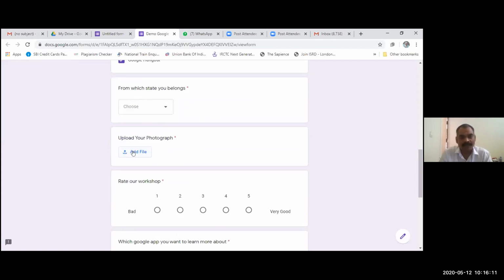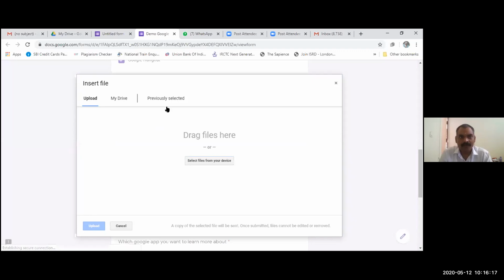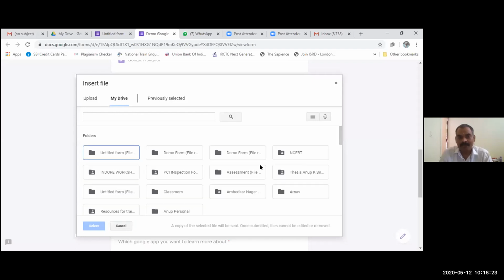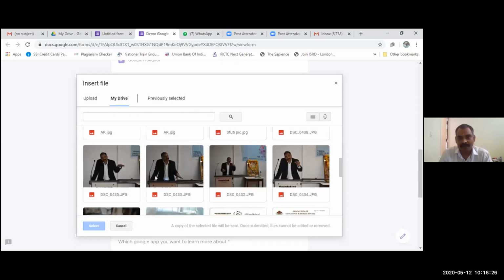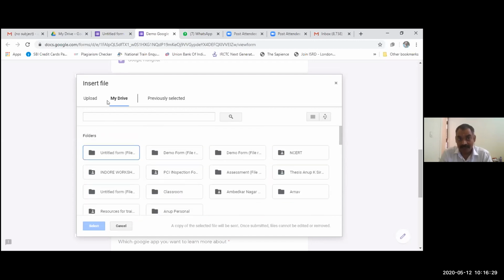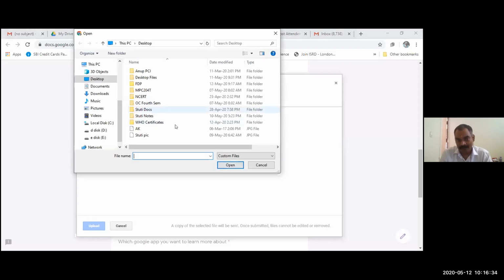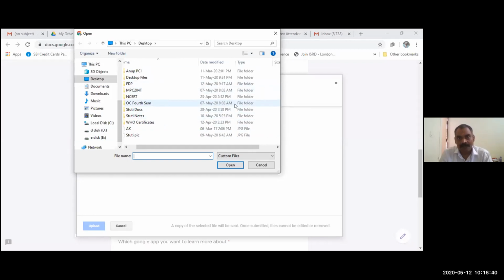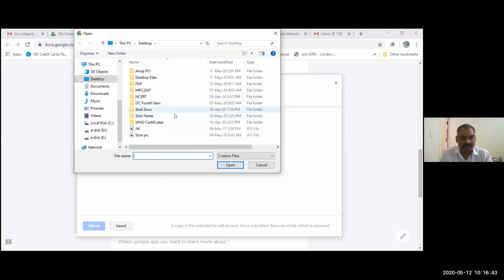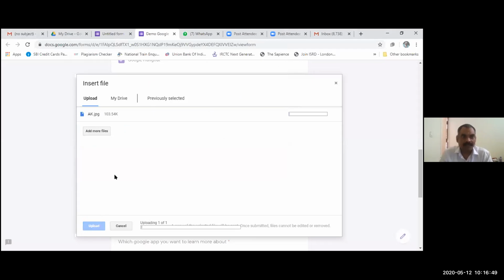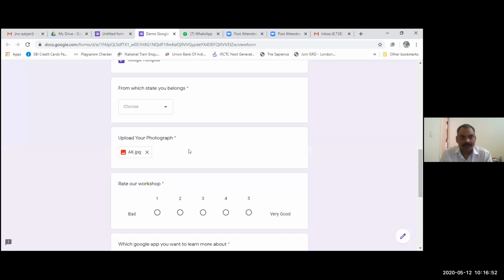Upload your photograph. Here the respondent can upload the photograph by clicking on add file. He can add the photograph from the Google Drive as well. I'm just clicking on the Google Drive. From here I can select the photograph, or I can upload it from any place of our choice. Suppose I am adding it from the desktop. This is my desktop, from which I can select it. Now by clicking on the upload button, it is uploaded.